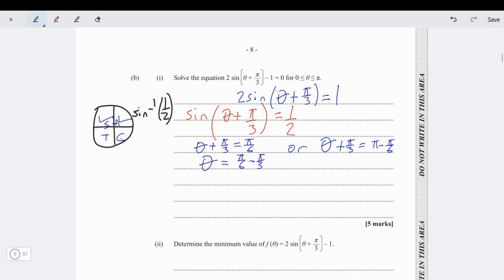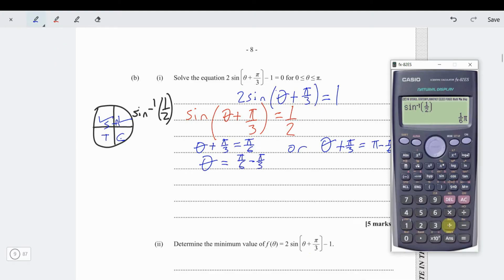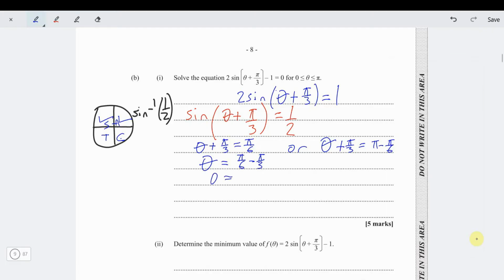But pi by 6 minus pi by 3, look at this. Pi by 6 minus pi by 3. Notice what's going to happen. That's negative pi by 6. Negative pi by 6, this is giving us for theta.